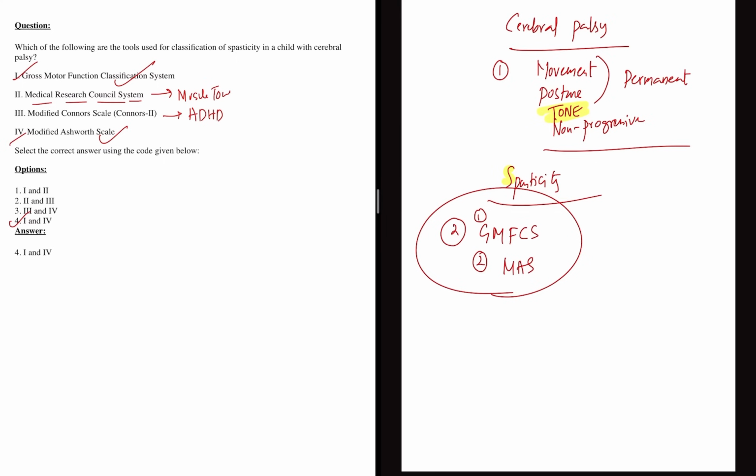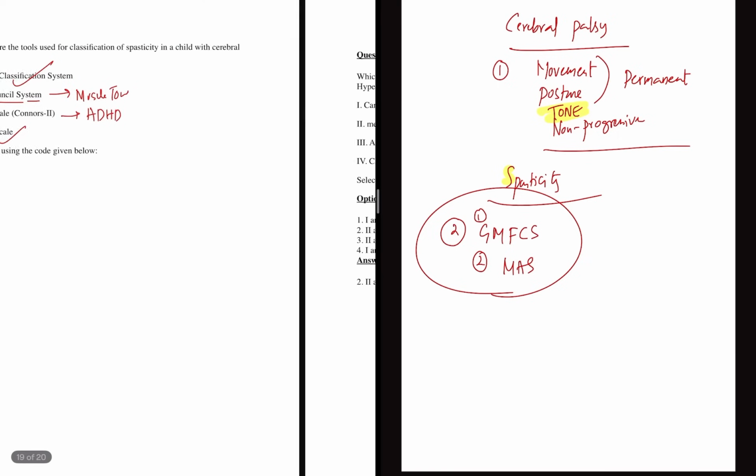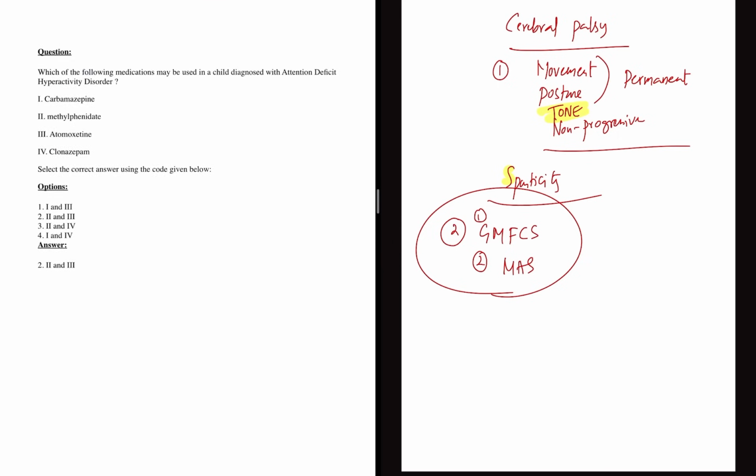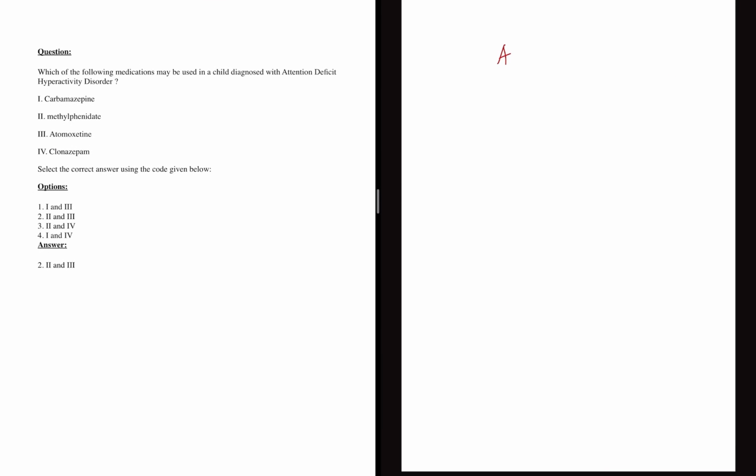So while you are learning for the 2026 or 2027 attempt, if you see any classification system, make a note of it and know which disease it is related to, because questions on this have been asked multiple times. The final question is on ADHD. A lot of times they ask, only remember these two drugs, atomoxetine, which has repeated almost 4 times in the last 5 years, and methylphenidate. These are the two drugs used in ADHD. So the correct answer is 2 and 3.